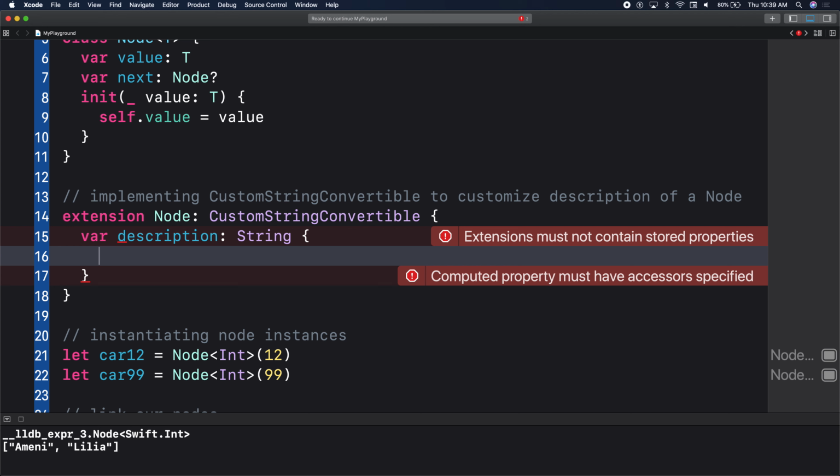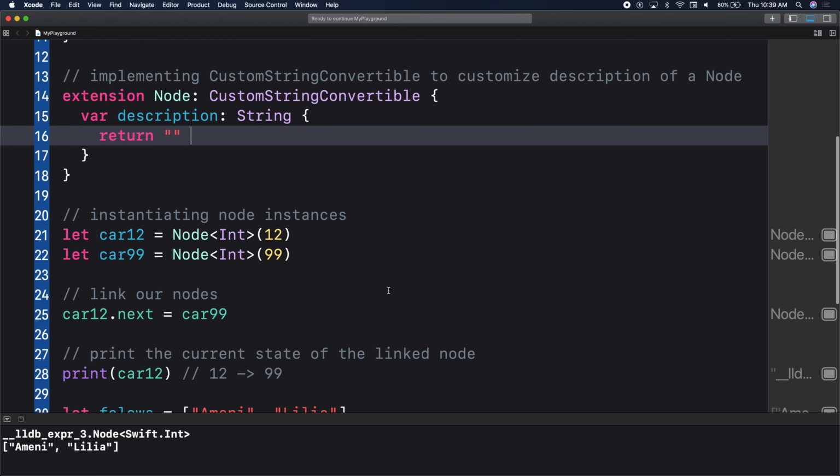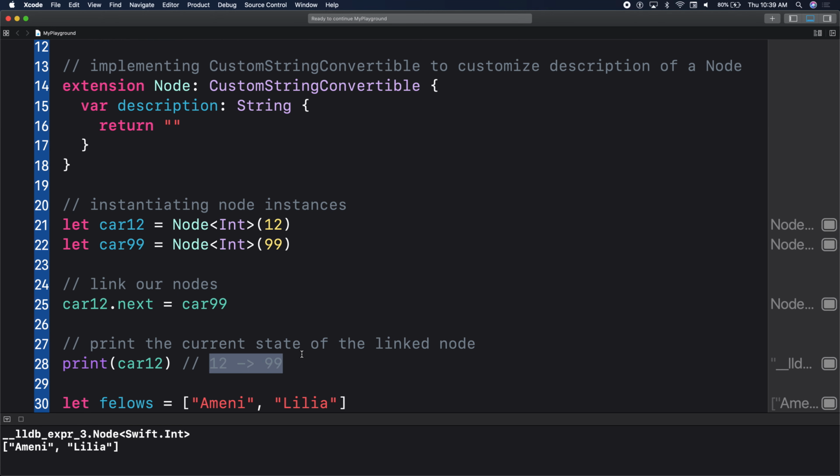What data type? We return a string, right? So whatever we compute here needs to be a string. So to silence the compiler for now, we could simply say return empty string, right? But now we need to go ahead and write some logic. The outcome of our print statement should be something similar to this.